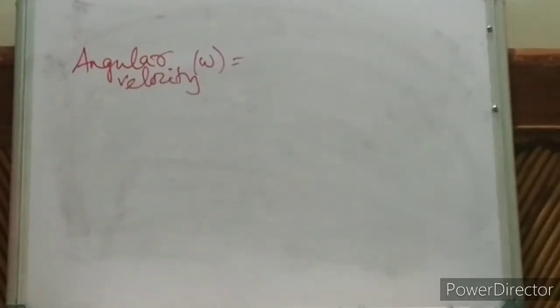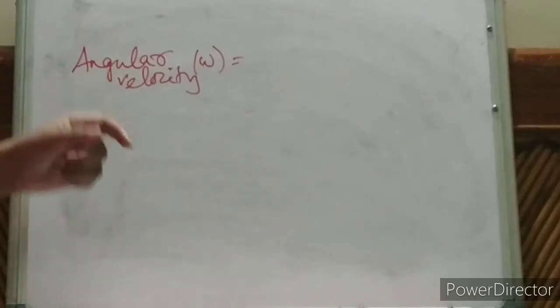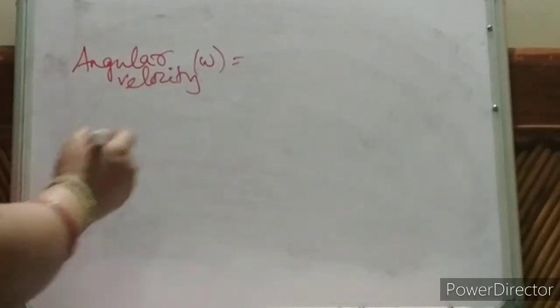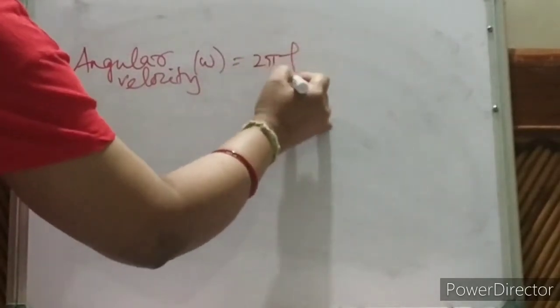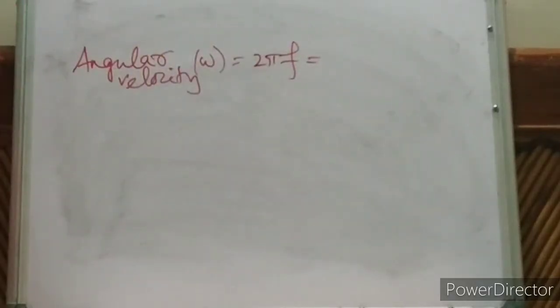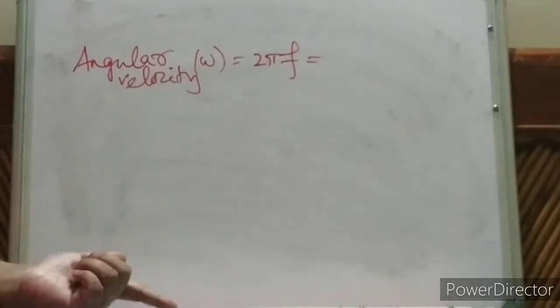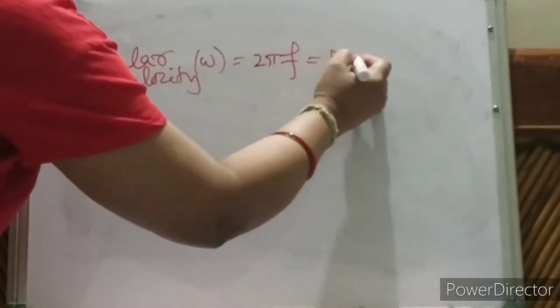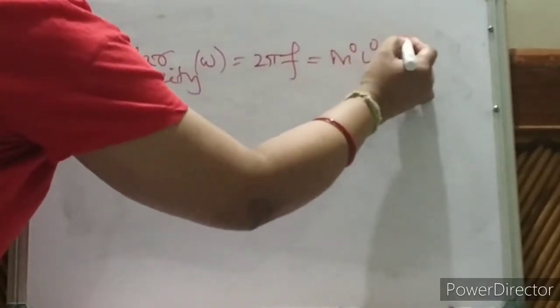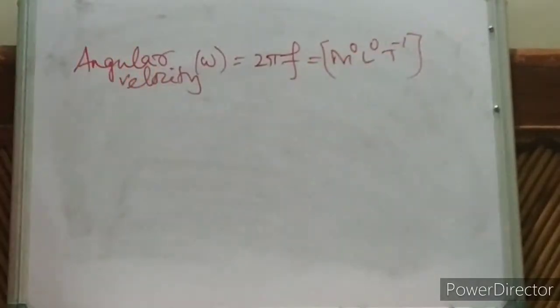Because I am getting bored with the same thing. Angular frequency: omega is equal to 2 pi f. 2 pi is just a number, no dimension. Frequency is time inverse. So M0 L0 T to the power minus 1. Is it clear, children? What is the dimension of angular frequency?